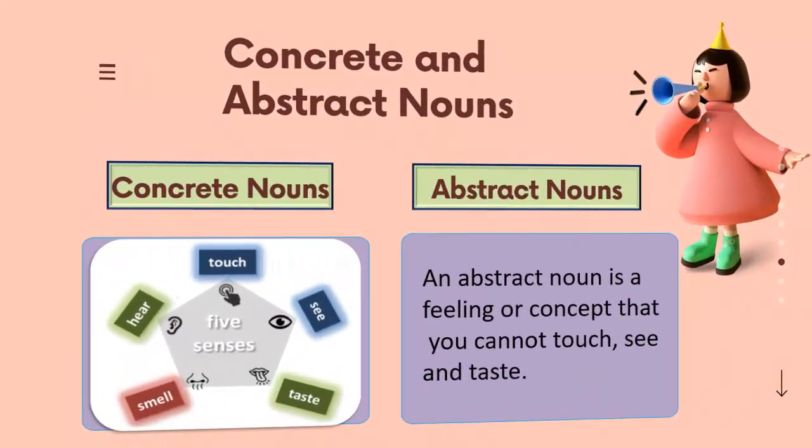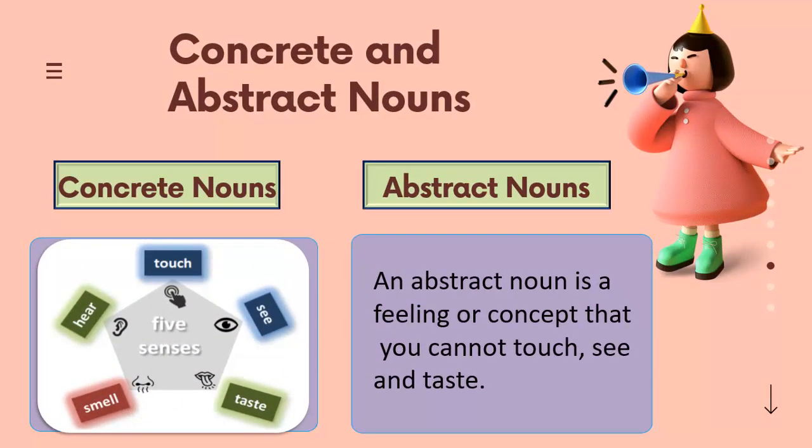What is a concrete noun? A concrete noun represents something that can be seen, touched, tasted, heard, or smelt. In other words, a concrete noun is something that you can perceive with at least one of your five senses. Concrete nouns are the easiest to understand as they are the words for things that physically exist. Therefore, the tree in your front yard, your dog, or your brother Ahmed or Ali are all concrete nouns as they can be seen.